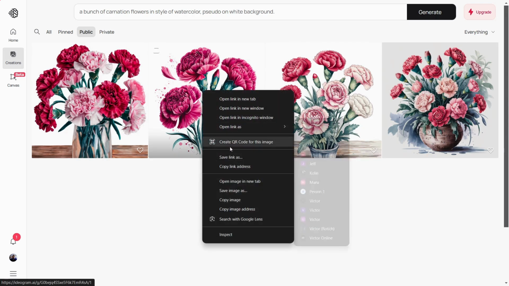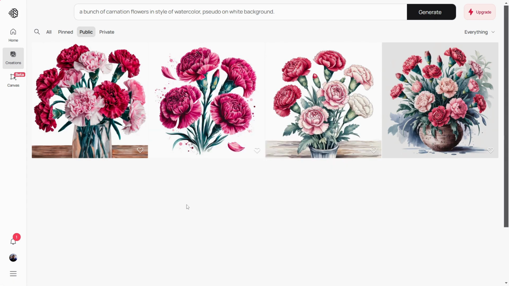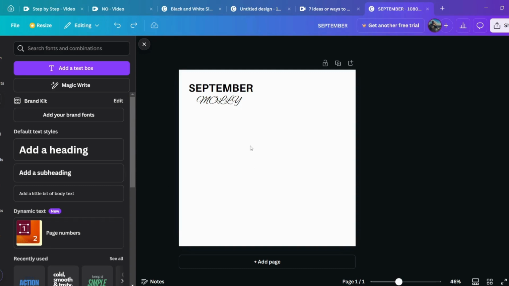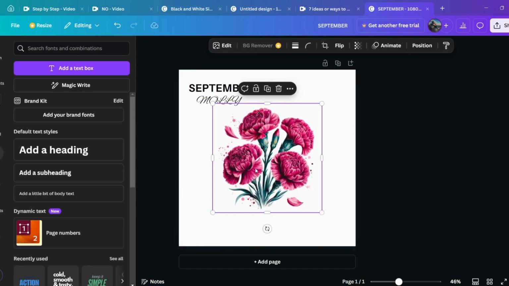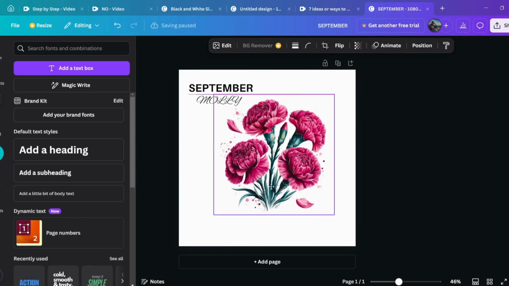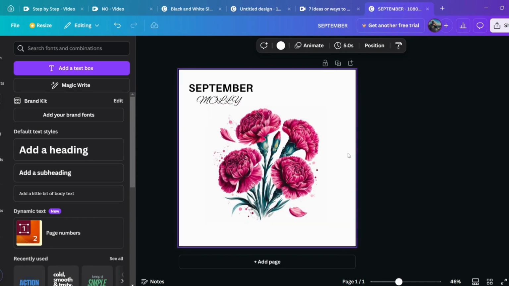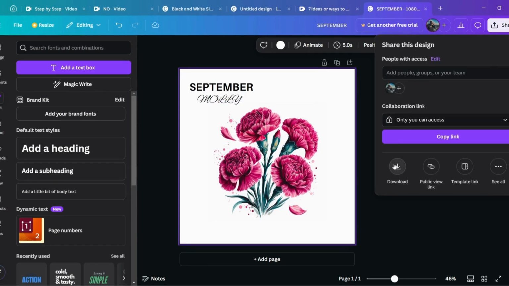This one would be the best. I can just copy this image, go back to Canva, and paste it. Now here's how my design looks as of right now. So what I can do is click Share, click Download as a PNG file, and download it to my computer.